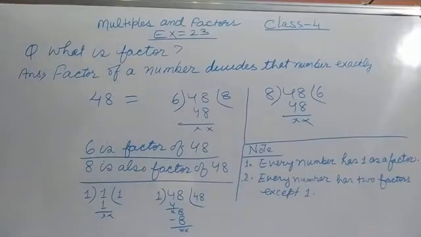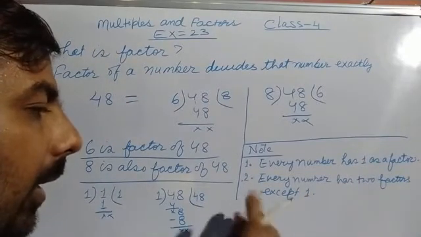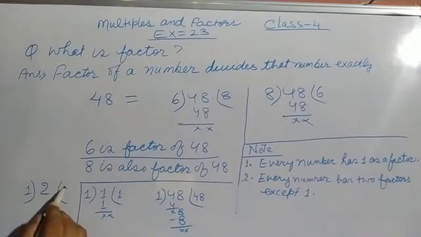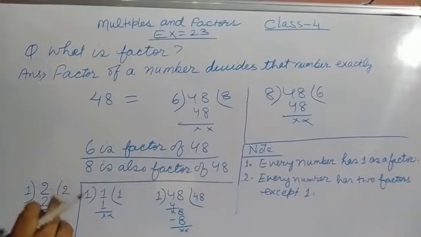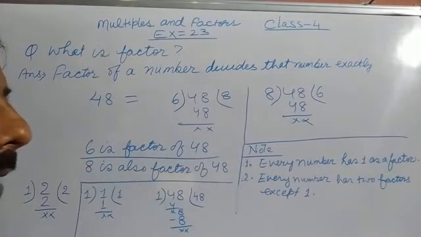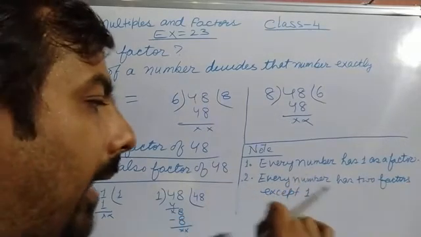For any other number, suppose you are finding the factors of 2, what are the factors of 2? You divide by 1, 1 twos are 2. How many times has 1 divided 2 completely? In 2 times. So 1 and 2 both are factors. So every number has at least 2 factors except 1.